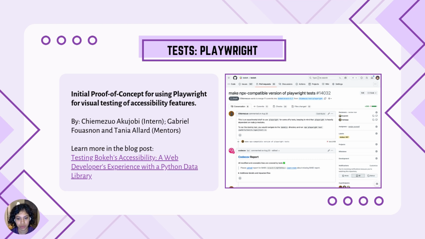So we had Chiamezo as the intern, and Gabriel and Tanya were the mentors for this project. We have a POC, which is still in a draft state. We're still working on what this will look like. I do have a blog post linked here by Chiamezo going into more details about specifics of this project.